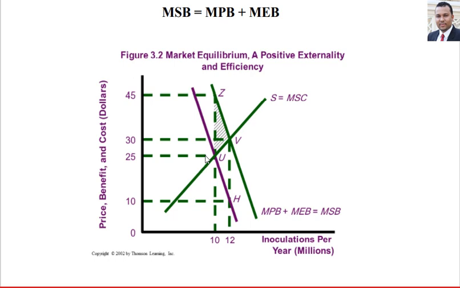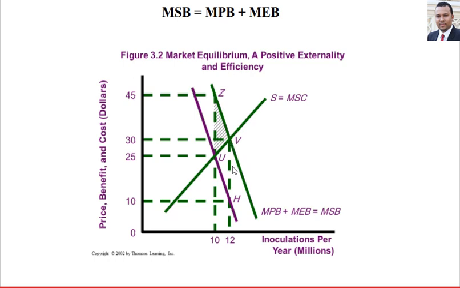In this case, we talk about positive externality. Positive externality leads to the demand curve shifting to the right, to a new equilibrium point at point V. At point V, the new demand curve, marginal social benefit, equals marginal private benefit plus marginal external benefit.